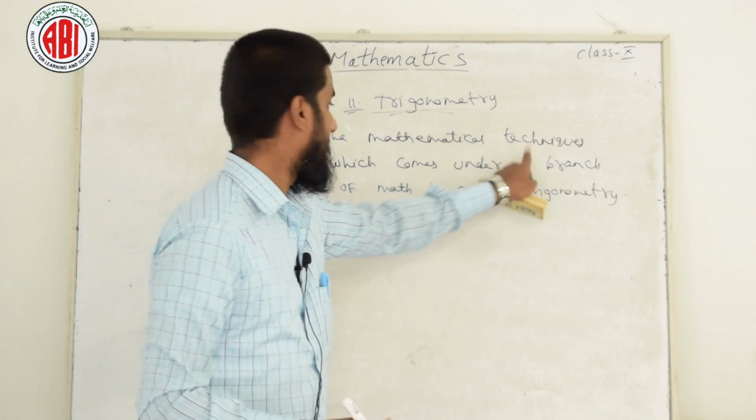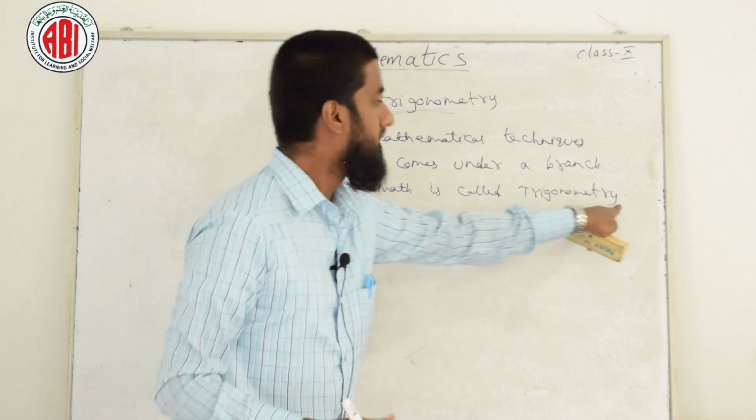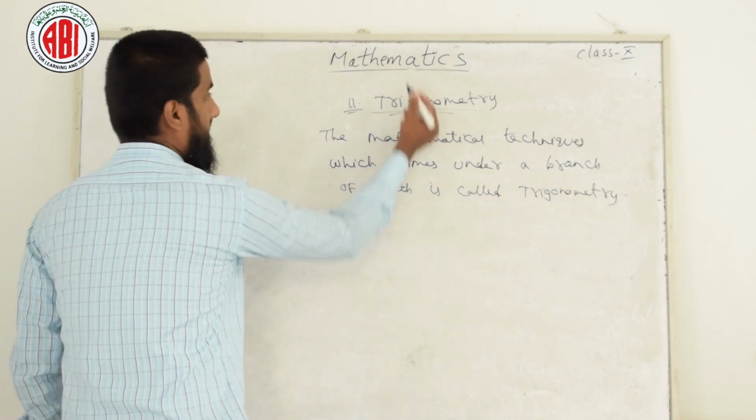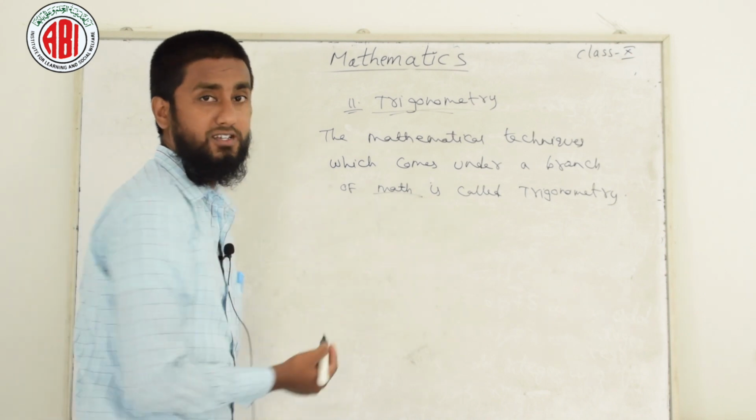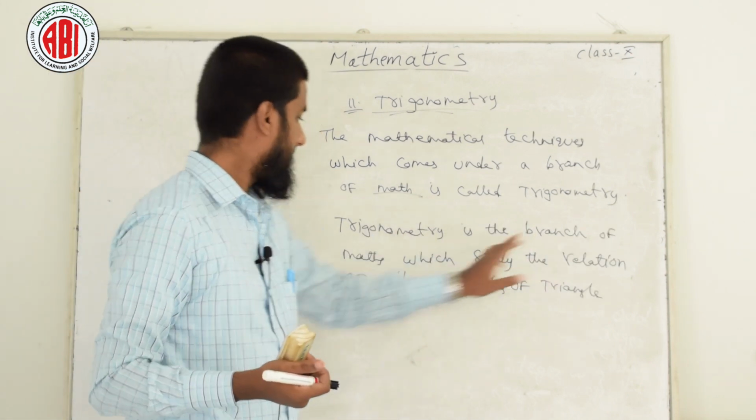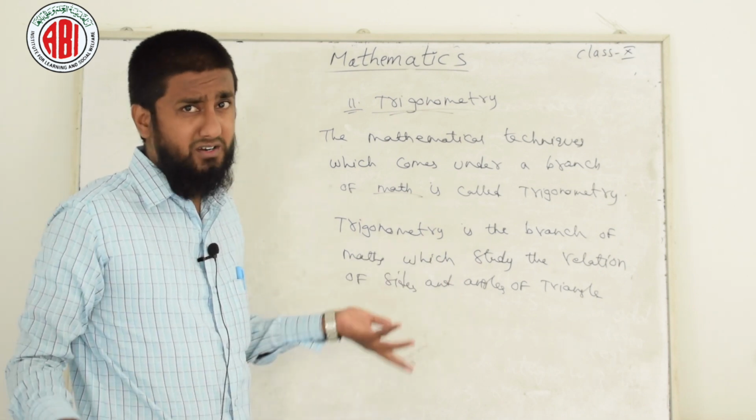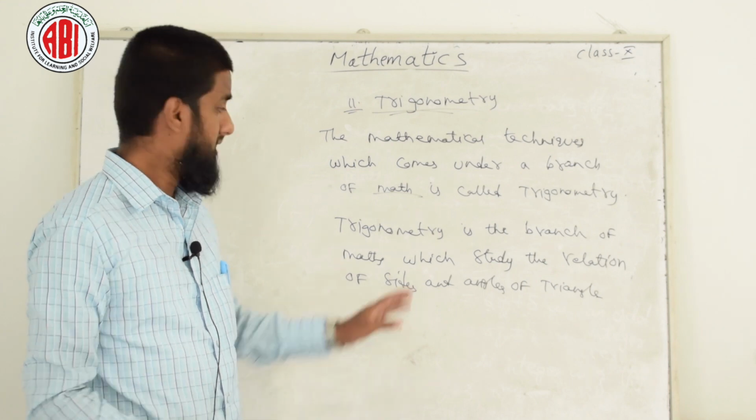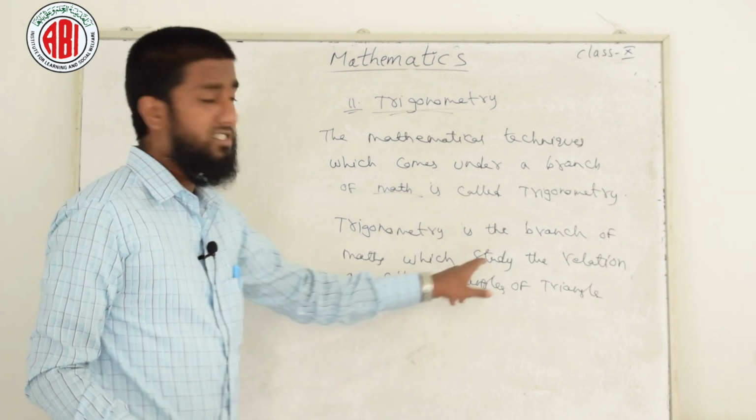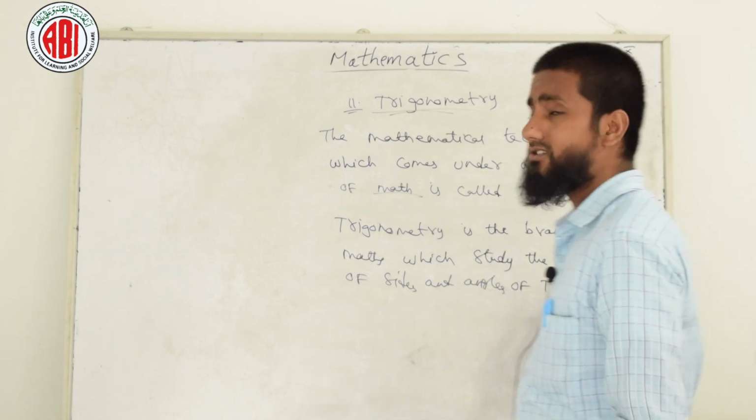The mathematical techniques which come under a branch of maths is called trigonometry. For maths you can write complete mathematics also. This is one definition. The next definition: trigonometry is the branch of maths. This is simple, you can remember, no need to study and mug up. Trigonometry is a branch of science which studies the relation of sides and angles of a triangle.